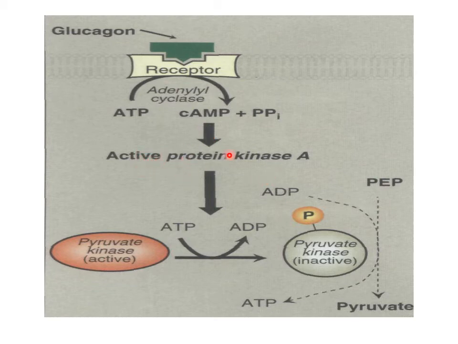This active protein kinase will convert active pyruvate kinase into inactive. So pyruvate kinase becomes inactive, and phosphoenolpyruvate will not be converted into pyruvate. In this way, glycolysis will stop when glucagon is coming. So only insulin can activate this pathway.